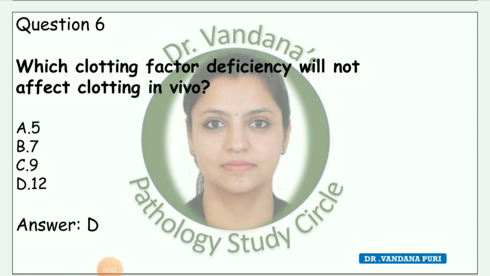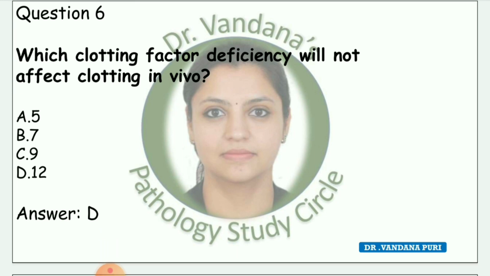Next question, which clotting factor deficiency will not affect clotting in vivo? Options are factor 5, factor 7, factor 9 and factor 12. The answer is D, factor 12 will not affect clotting in vivo.